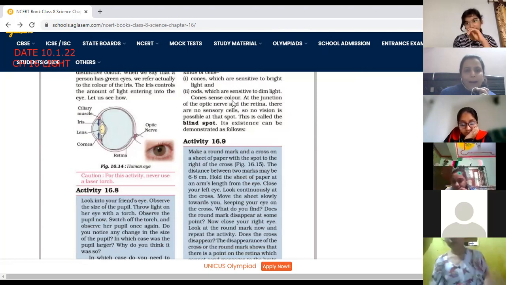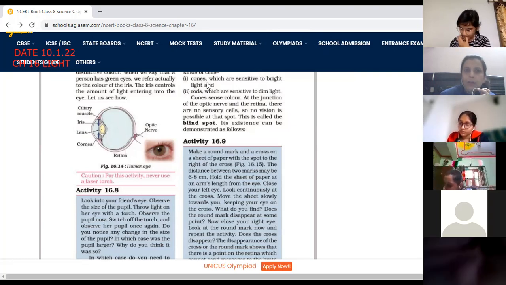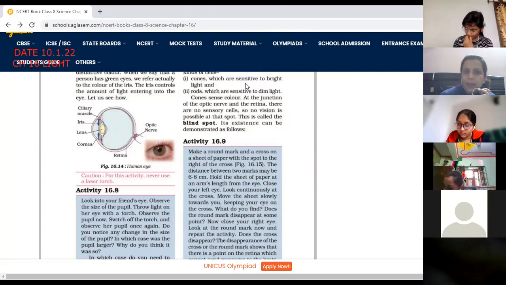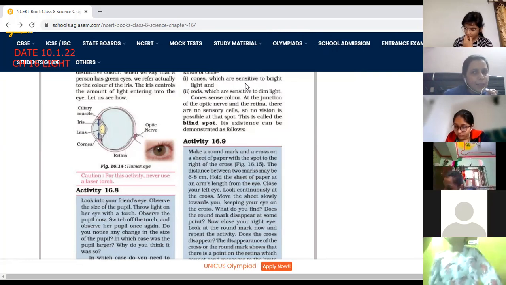Yes, ma'am. And there on retina, there are two types of cell. One is a cone cell and the other is a rod cell. So what is the function of these cells? One is sensitive to the bright light and the other is sensitive to the dim light. That's why we are able to see in the bright light as well as in the dim light.